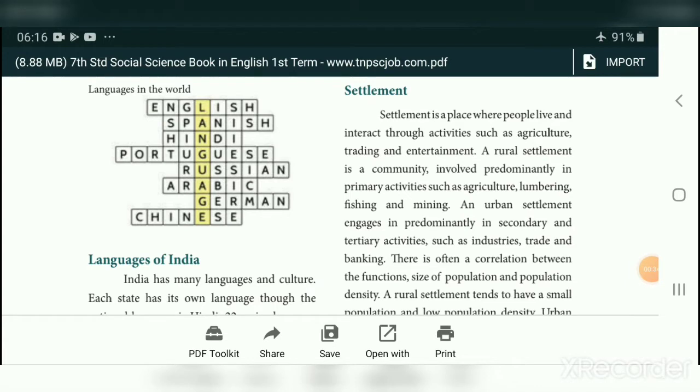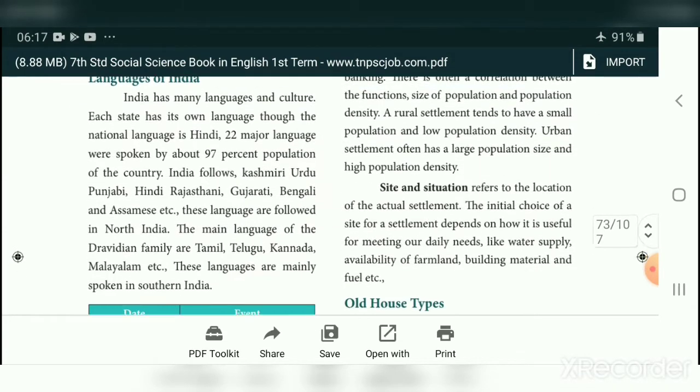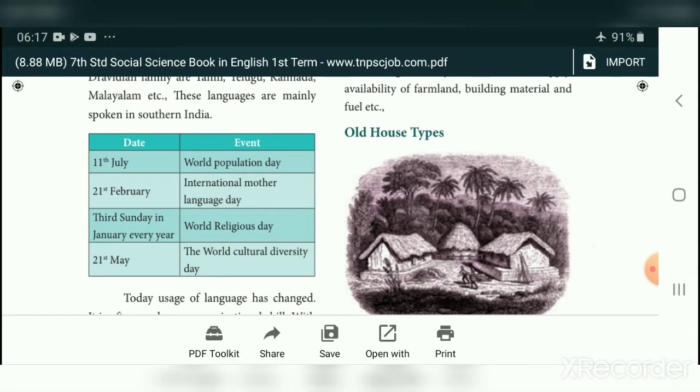Settlement is a place where people live and interact through activities like agriculture, trading, and entertainment. We have divided settlement into two types, rural settlement and urban settlement. Rural settlement means village settlement, urban settlement means city or town settlement. Now we will see the types of houses.